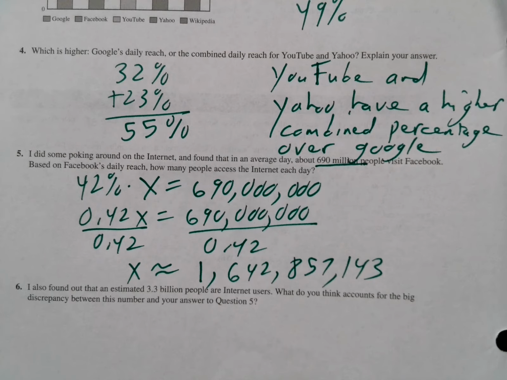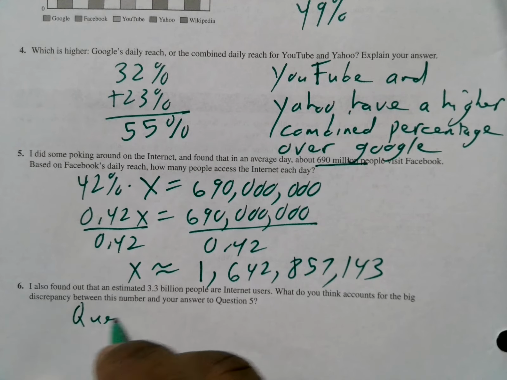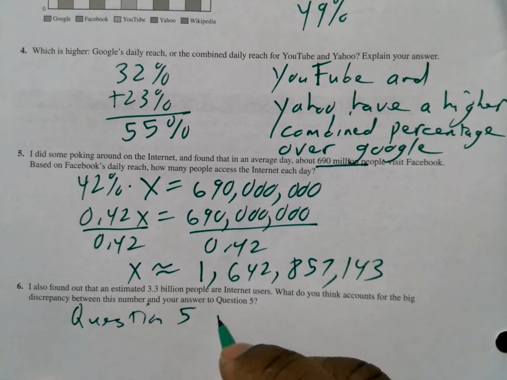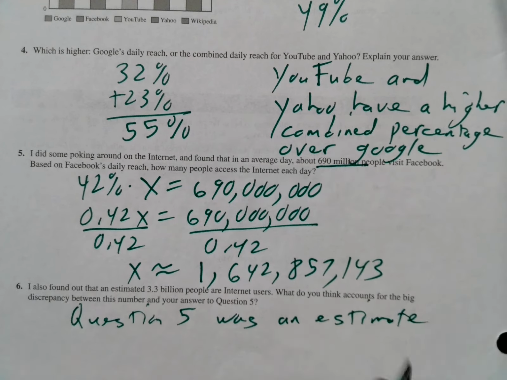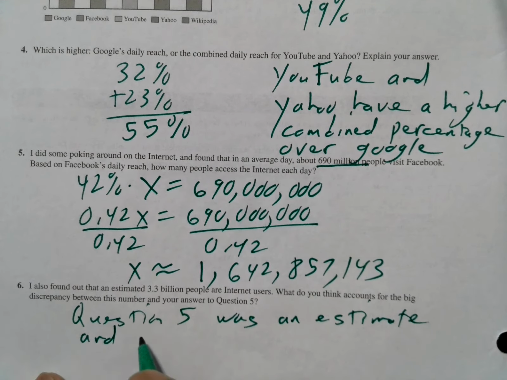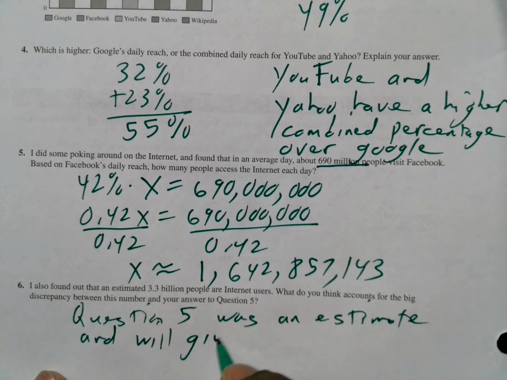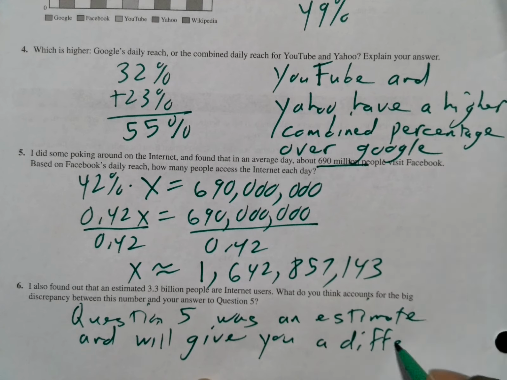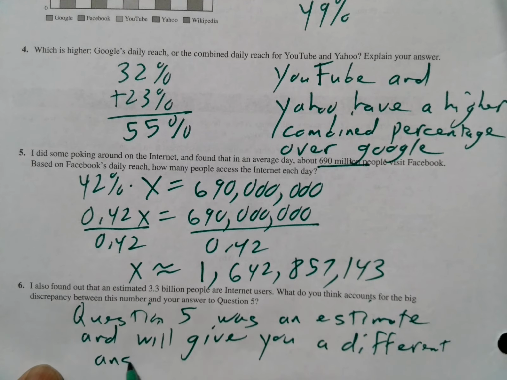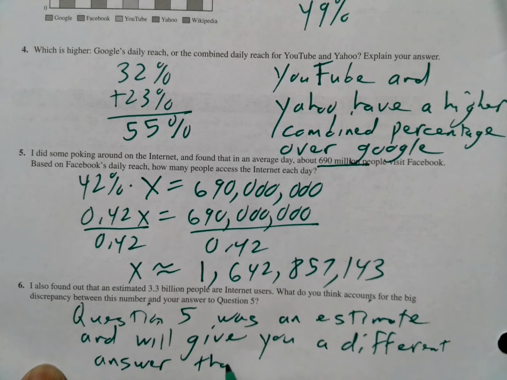Okay, now number 6. I also found out that an estimated 3.3 billion people are internet users. What do you think accounts for the big discrepancy between the number and your answer to question 5? Okay, question 5 was an estimate, and will give you a different answer than the actual amount.